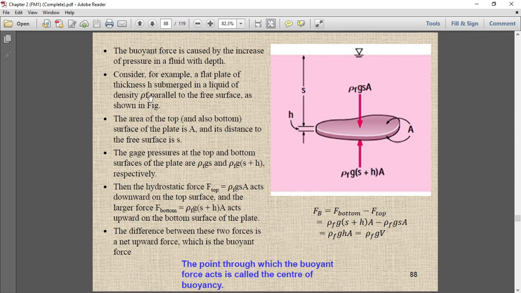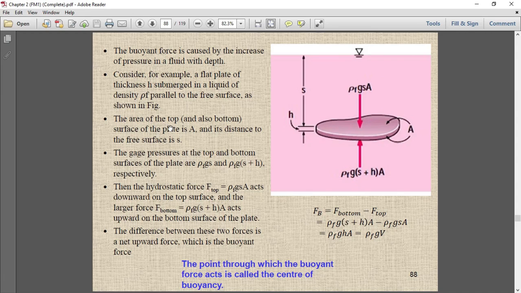So consider, for example, a flat plate of thickness h, submerged in a liquid of density rho, parallel to the free surface as shown in the figure. This is our free surface, which you already know, and the surface of this body is parallel to this free surface. The density of the liquid is rho, so rho f is the fluid density, as shown in the figure.